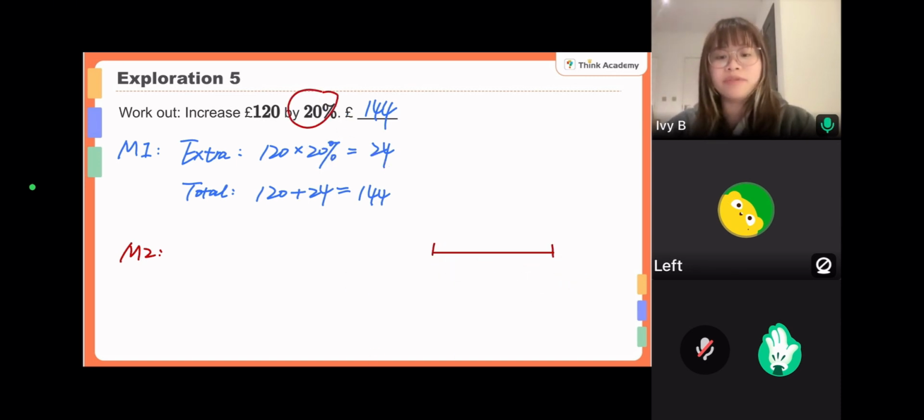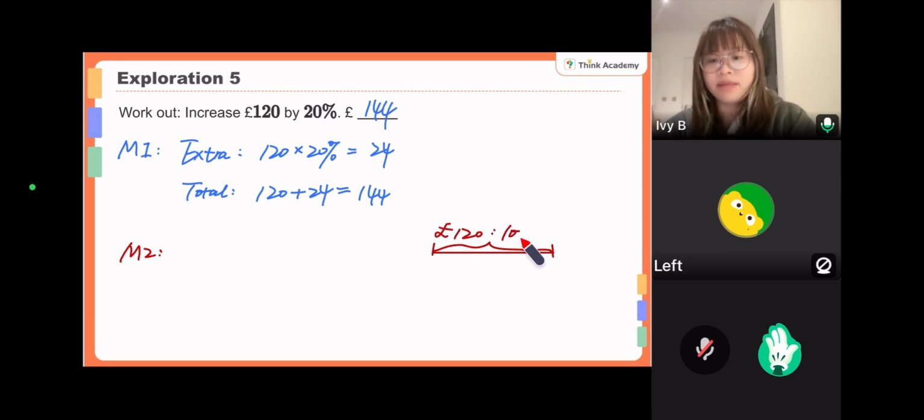This is a change of 20% of what? Of the original price, 120. So this £120 is taken as 100%, the original line segment. That means 1 is taken as a whole. Is that clear? And what we do is extend it by 20%, so not only 100%, but also an extra 20% increase.